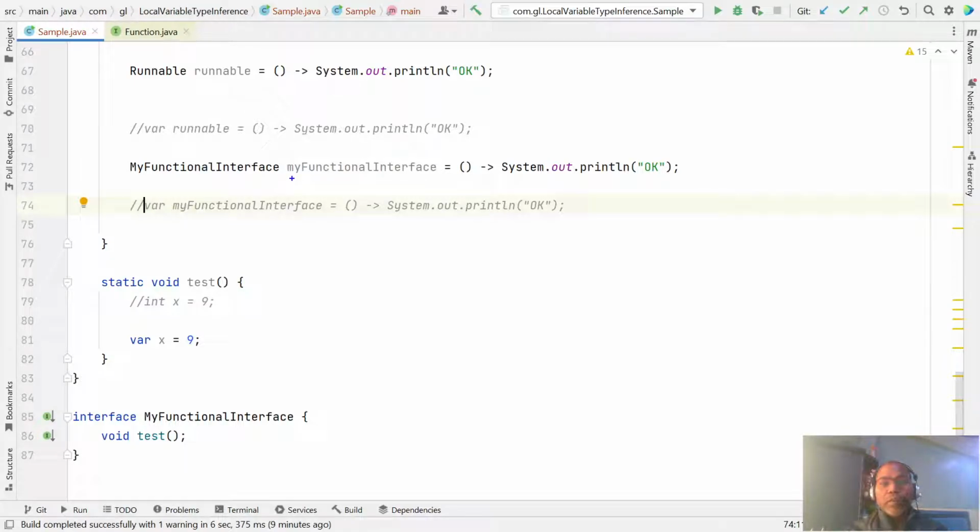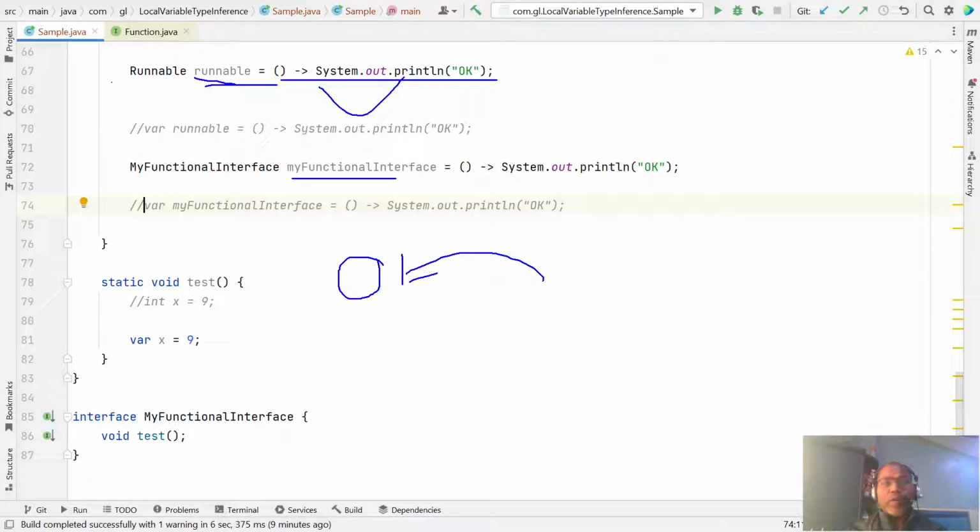This is a local variable and it is also initialized. As the definition says, any local variable that is initialized you can use the var keyword, but no, here we are using a local variable and also initializing the lambda expression, but we cannot declare it as var. So the var keyword can be used in limited places, not all local variables.